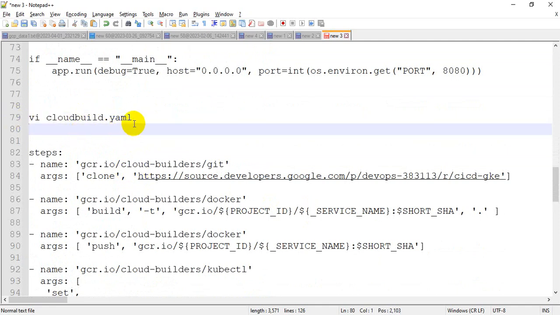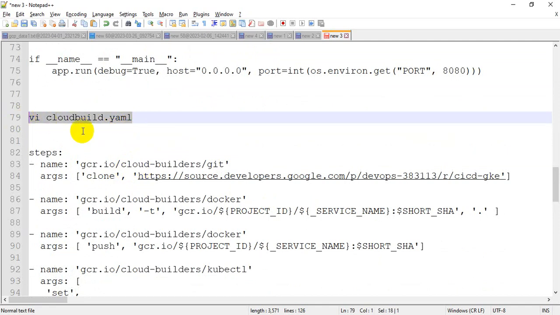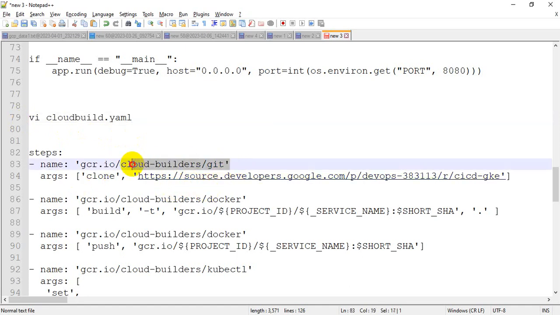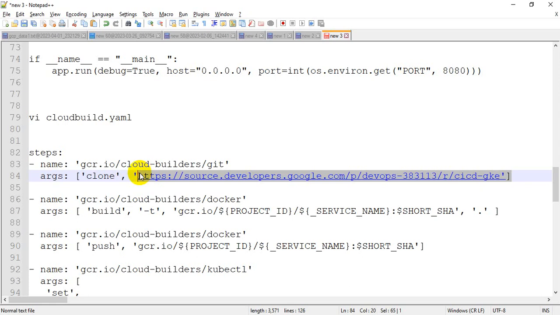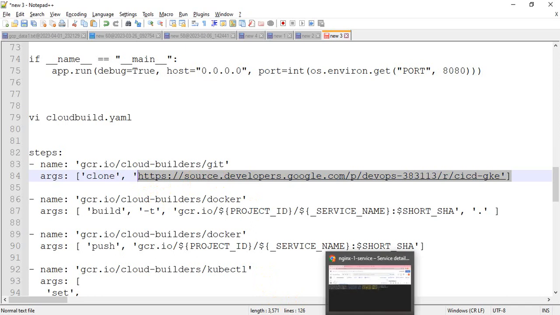But before creating the cloudbuild YAML file, we should have the repo, because if you see the code here, inside the cloud builder git, git clone, then it is my repo name. It is the source repository. But for the time being, we don't have the source repository, from which we have to clone, so you have to create the repo first. Let me go to the cloud console.